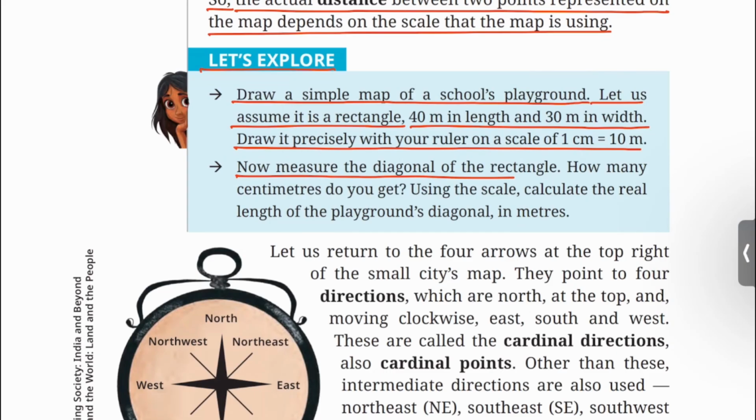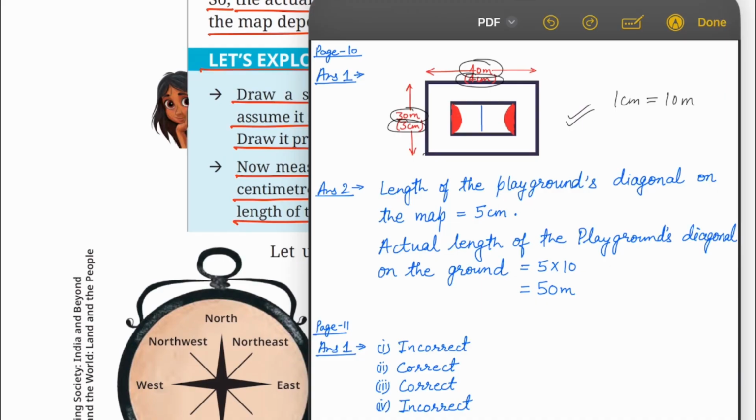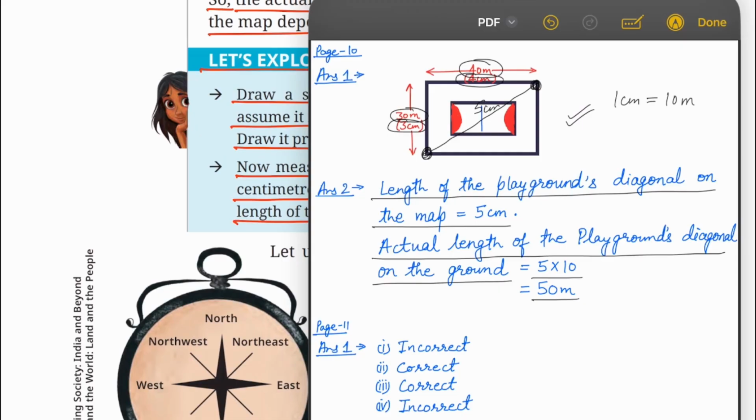Now measure the diagonal of the rectangle. How many centimeters do you get? Using the scale, calculate the real length of the playground's diagonal in meters. If you measure from this point to this point, that is the length of the diagonal, you will get 5 centimeter. You can write the answer like this. Length of the playground's diagonal on the map is equal to 5 centimeter. Actual length of the playground's diagonal on the ground is equal to 5 into 10 or 50 meters.